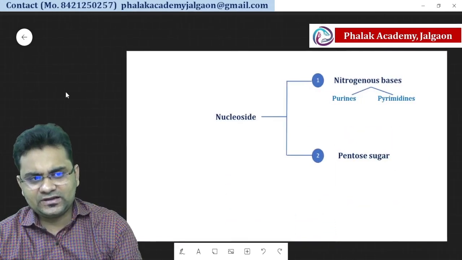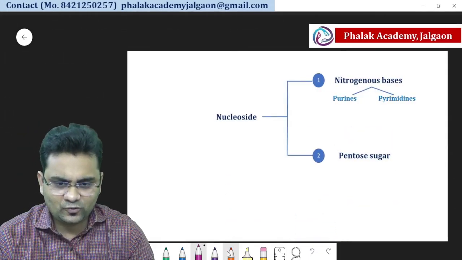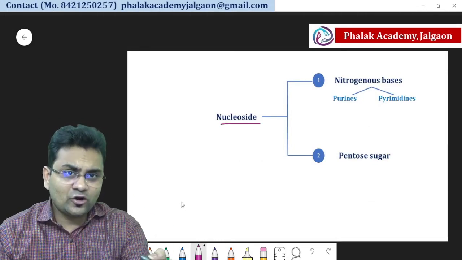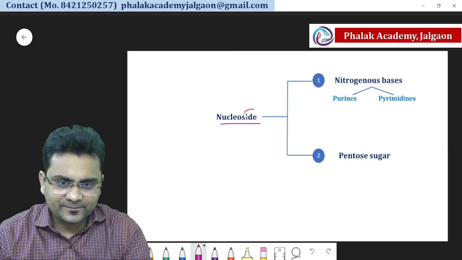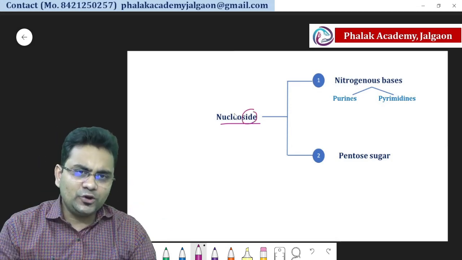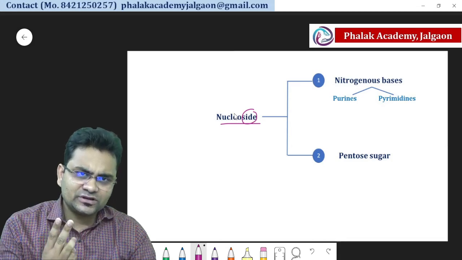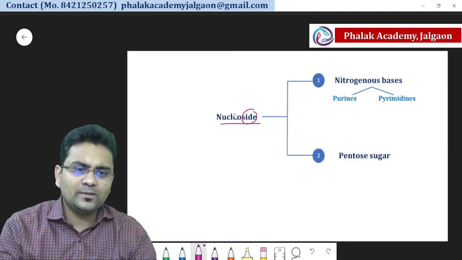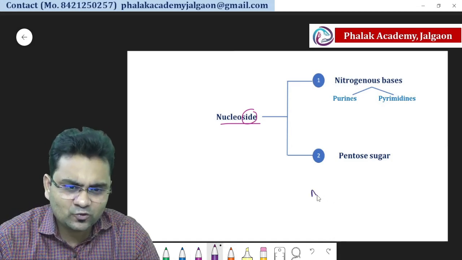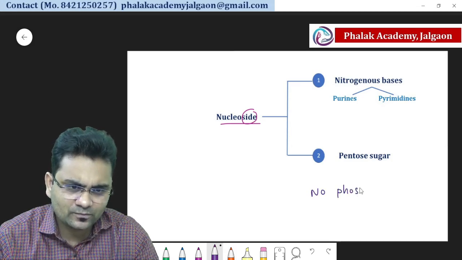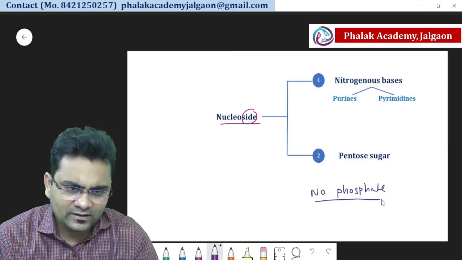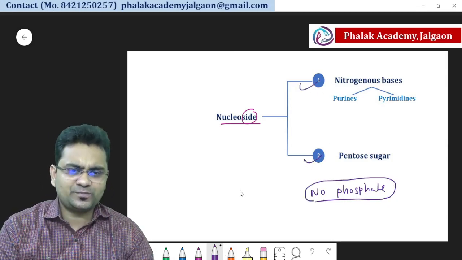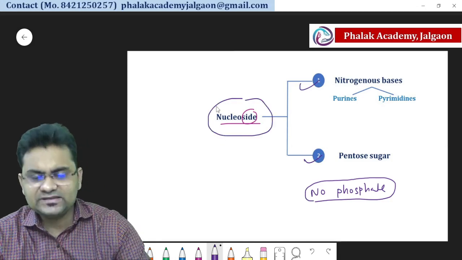Then there is another term known as nucleoside. We already talked about nucleotide. So this is nucleoside. Now what is the difference? A nucleotide consists of three components: nitrogenous base, pentose sugar and phosphate group. But you can see here the phosphate group is absent. Whenever nitrogenous bases are present, pentose sugar is present and there is no phosphate group, such a compound is considered a nucleoside.